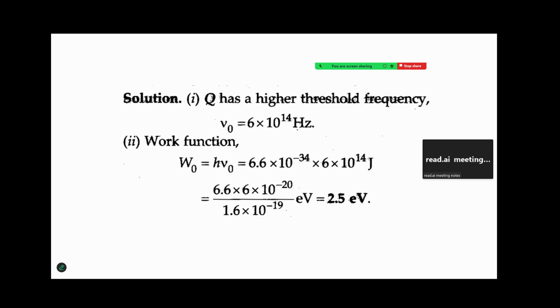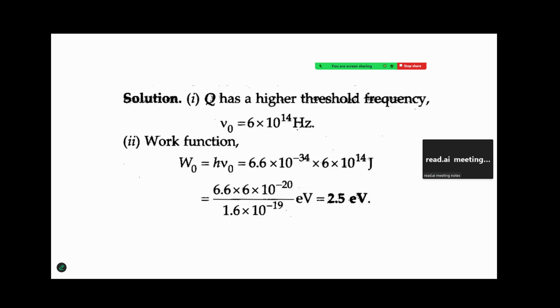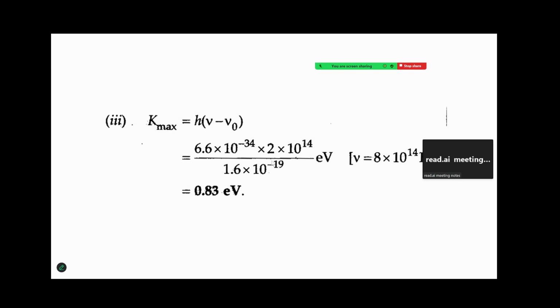You are given that value of mu is 8 into 10 raised to 14. So 8 minus 6 will give you 2. So you get the maximum kinetic energy as this.